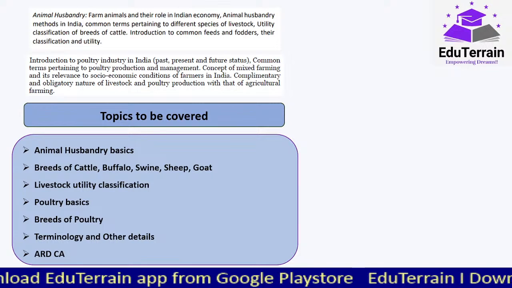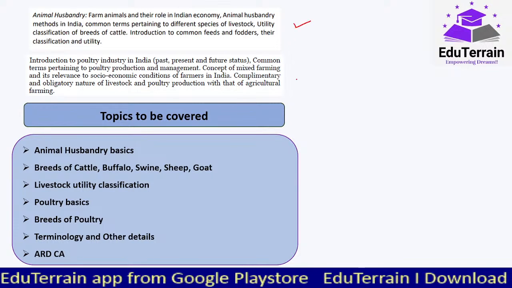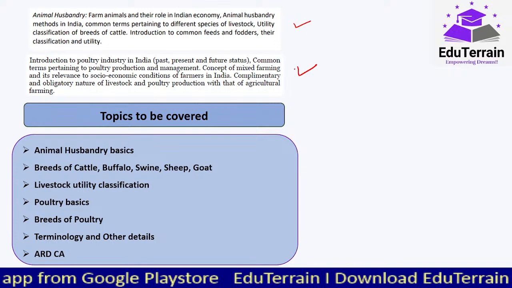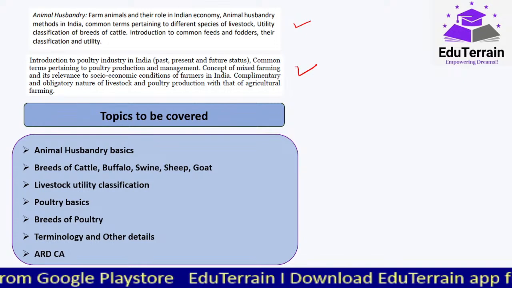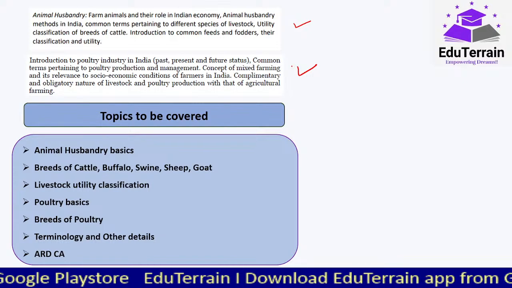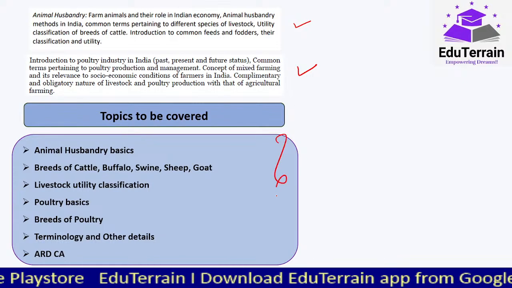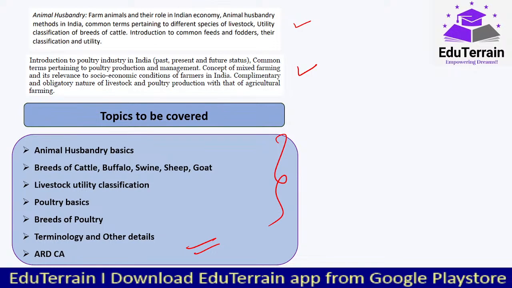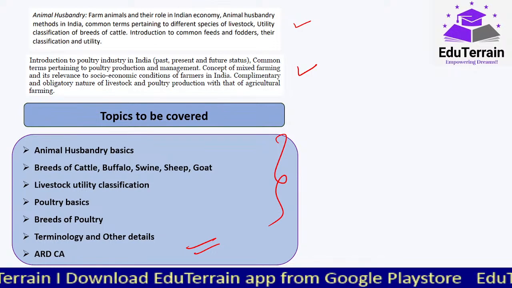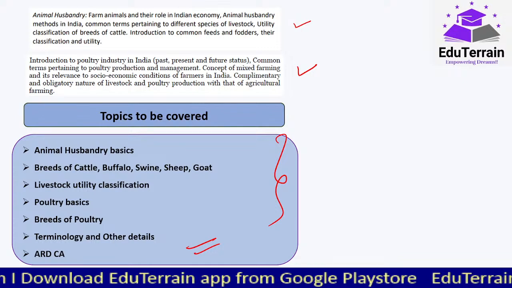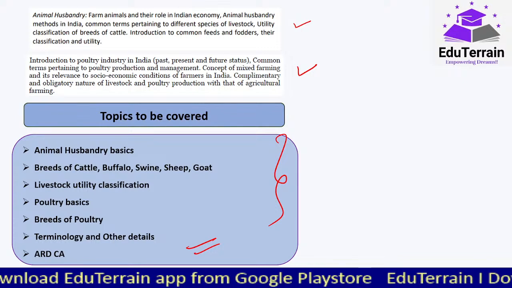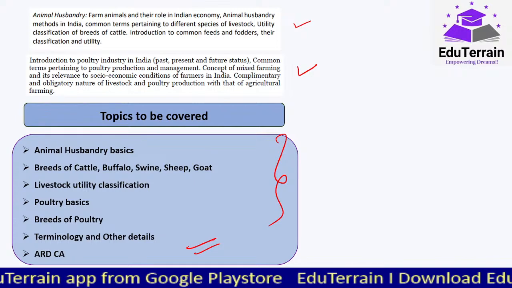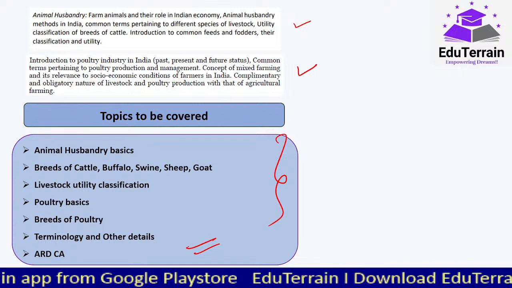Now coming to the syllabus. This is the syllabus for animal husbandry and this is the syllabus for your poultry, and I really hope that you must have already gone through all these topics as part of your phase 1 preparation, right? All these now we'll be doing from the same fodder material. वही fodder material रहेगा, हो सकता है थोड़ा सा add हो जाए उसी में current affairs related या फिर कुछ schemes related etcetera, but otherwise the entire thing you have already gone through. उसी के basis पे we'll be doing one question.